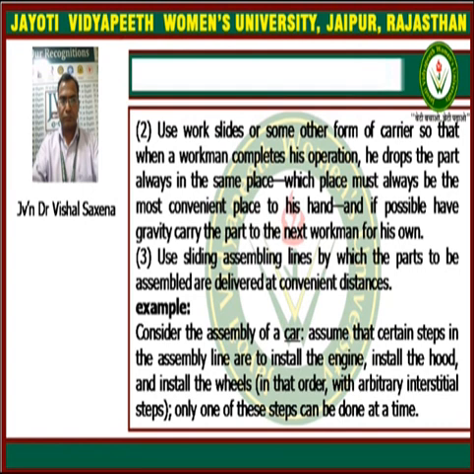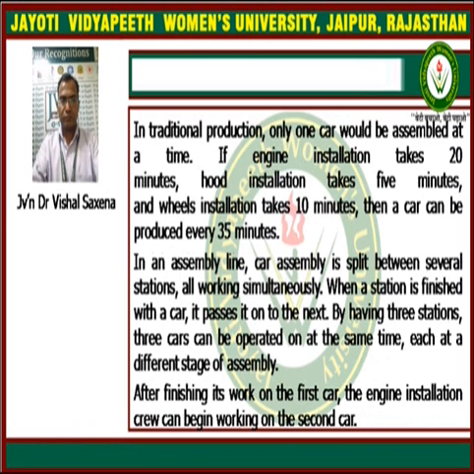Only one of these steps can be done at a time. In traditional production, only one car would be assembled at a time. If engine installation takes 20 minutes, hood installation takes 5 minutes, and wheel installation takes 10 minutes, then a car can be produced every 35 minutes, a long time.